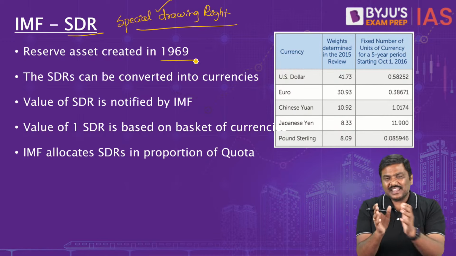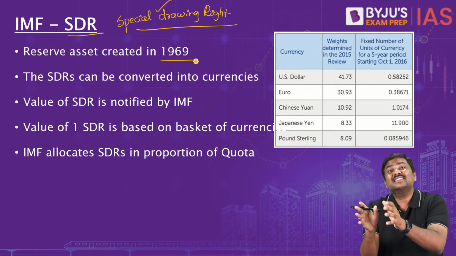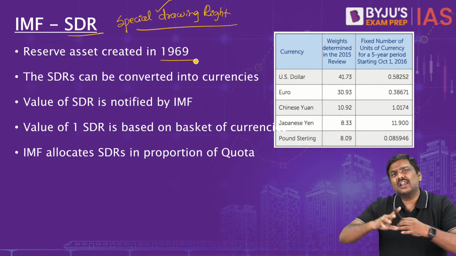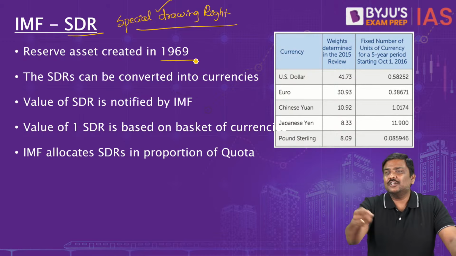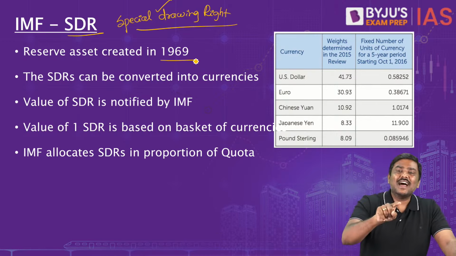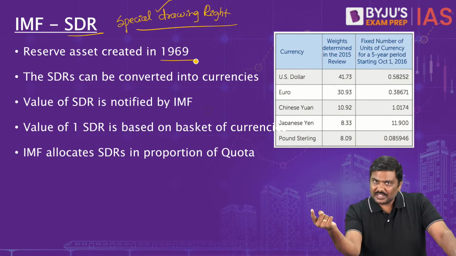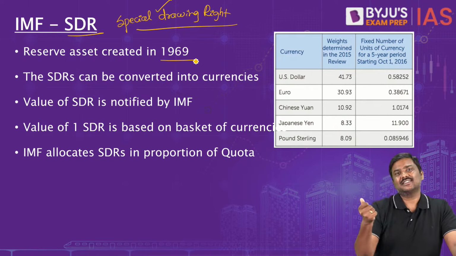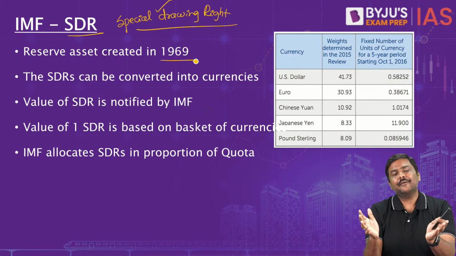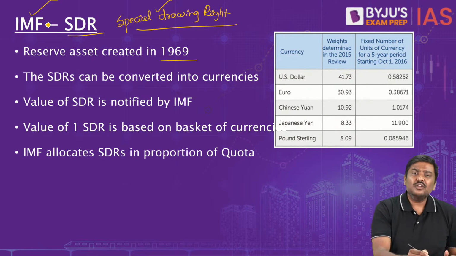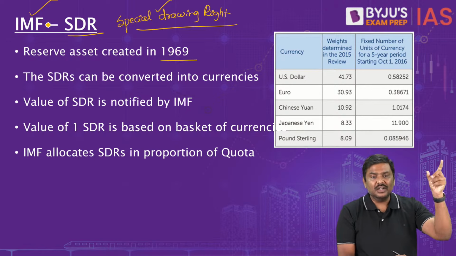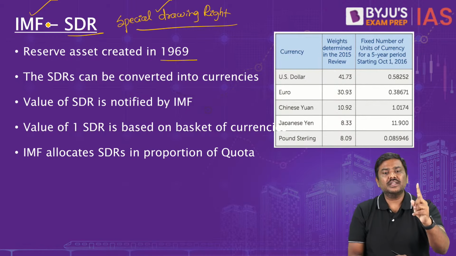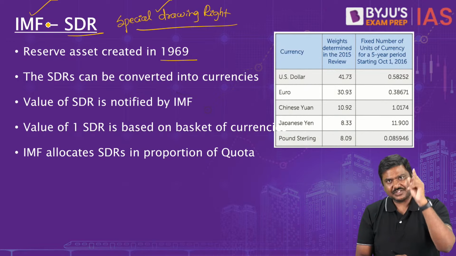So the argument is SDRs are nothing but assets, currencies, right? But again, not like rupee. You cannot use SDR to purchase goods. These are given by IMF to its member countries. They are convertible into other currencies, right? That's a basic idea. Now, what is the value of one SDR? IMF will decide what is the value of one SDR.